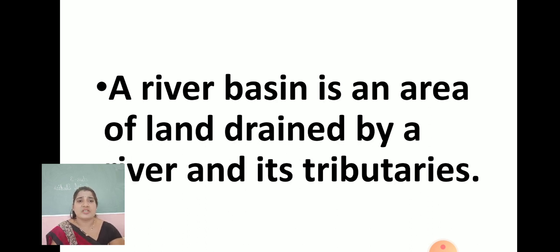The pronunciation is basin. Okay, so a river basin is an area of land drained by a river and its tributaries. Actually, a river basin is an area of land which is drained by a river and its tributaries. Many small rivers, or tributaries, are there. So that is called the river basin.